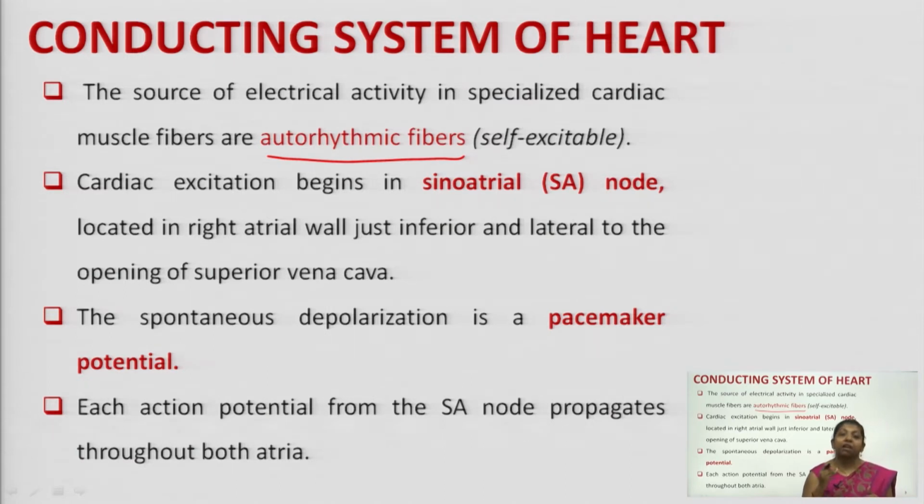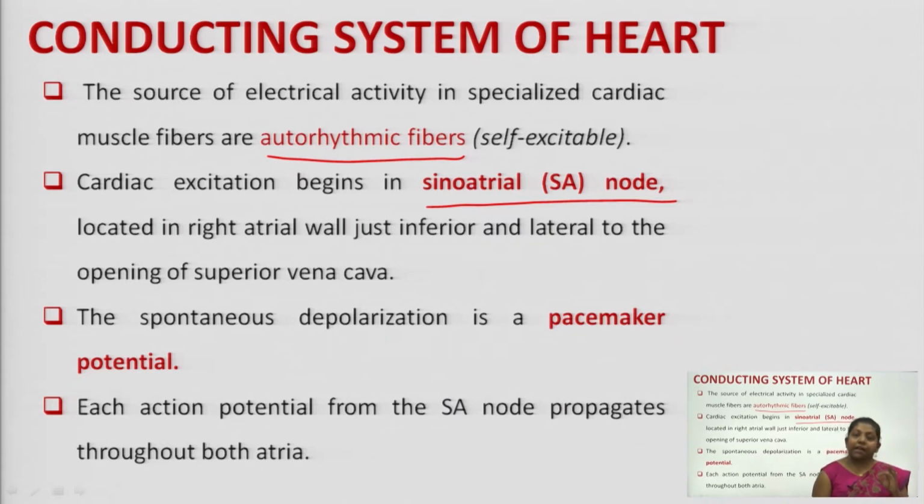So, the source of electrical activity in the specialized cardiac muscle fibers are autorhythmic fibers. Basically, this excitation is carried from the first point, that is termed the SA node or sinoatrial node.